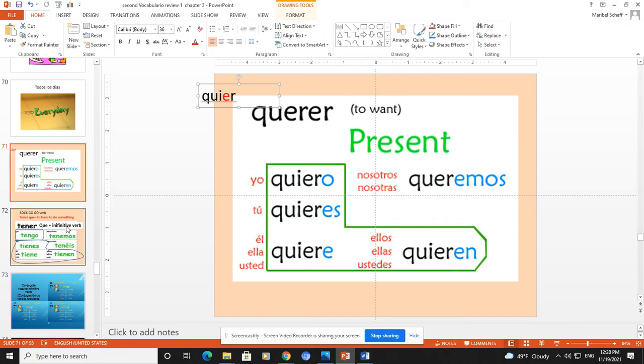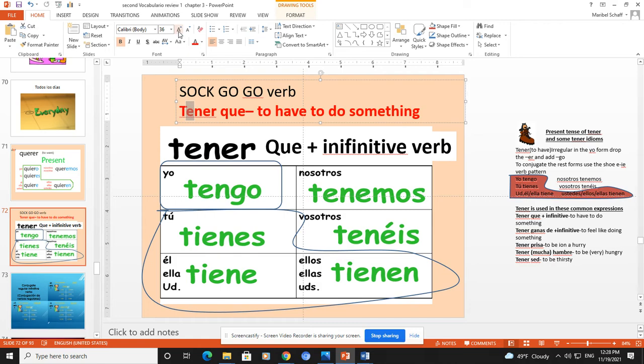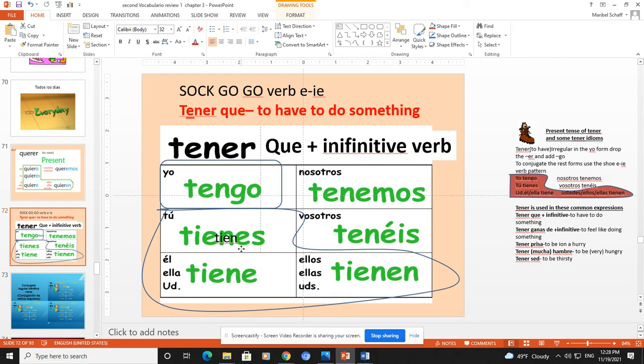The same with tener. Tener is a yo-go verb, so the yo form is irregular: tengo. And then I drop the ER, and in tener, the first E is going to change to IE. So notice how I have the stem tien. That becomes my new stem. So if I do have this new stem, because I follow the stem change, then I will have for the tú form tienes, tiene, then tienen. The nosotros and the vosotros, as you notice in the shoe shape, are not included in that stem change.